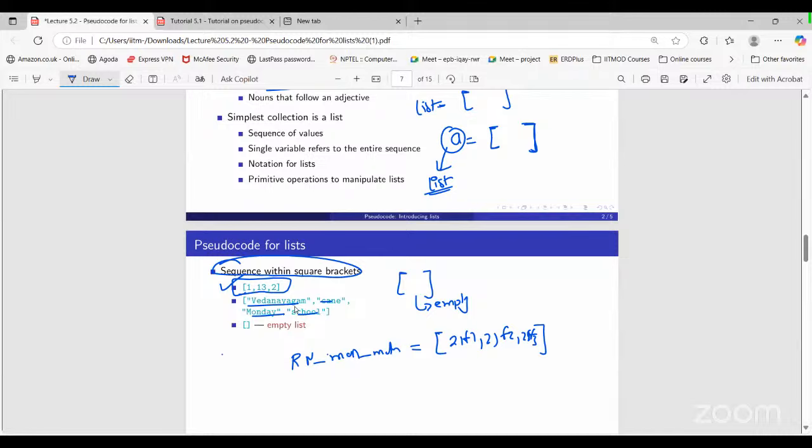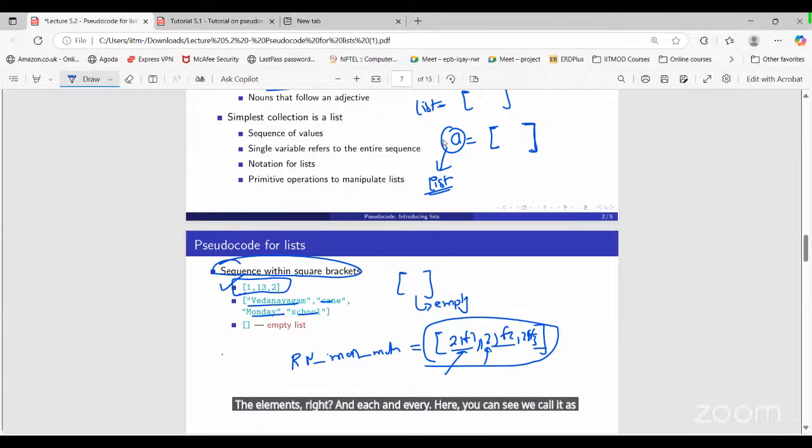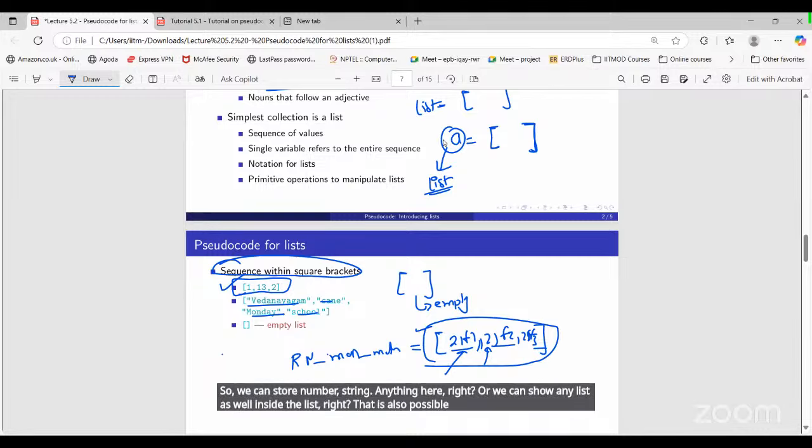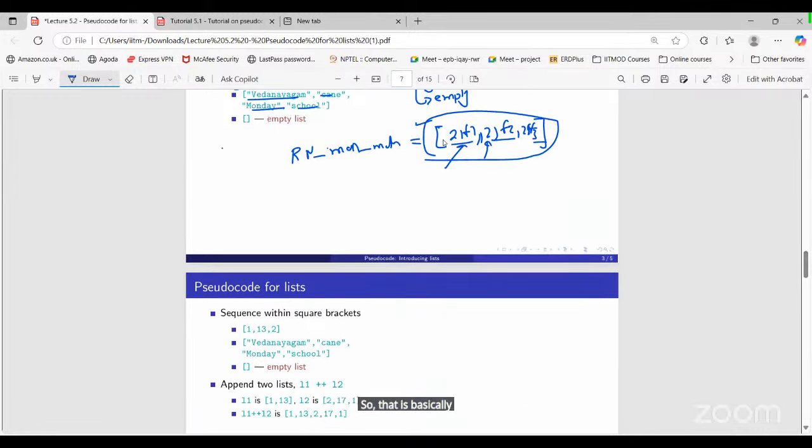Okay, right? So we use a list to store the elements, right? And each and every one here you can see we call it an element, right? So we can store a number, a string, anything here, right? Or we can store a list as well inside the list, right? That is also possible, right? So that is basically a list.